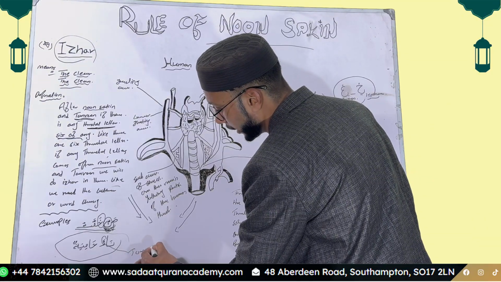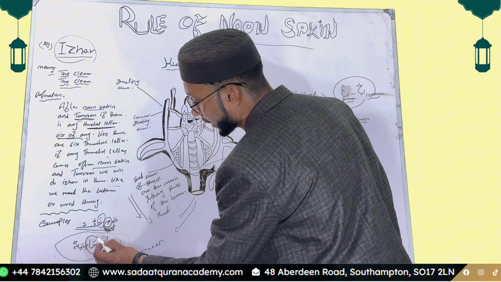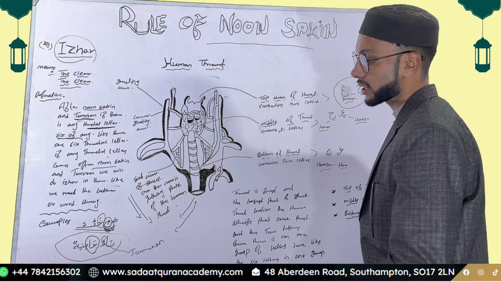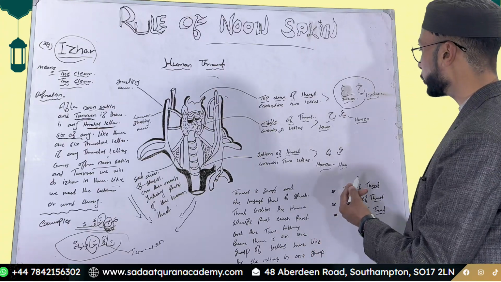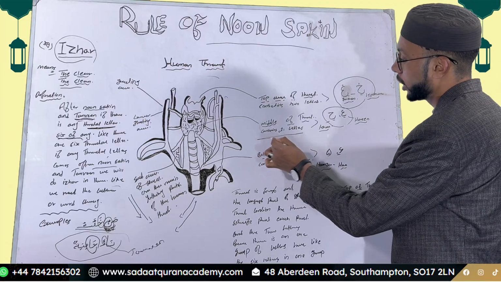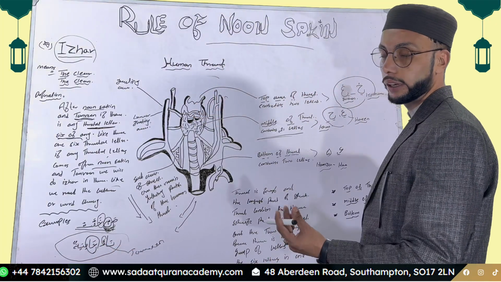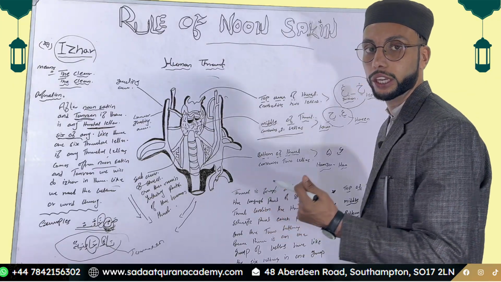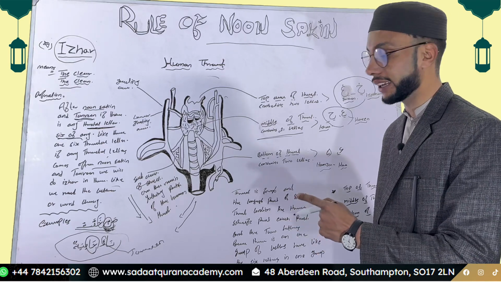After tanween, another throat letter comes in its exact position. Here the letter coming after tanween is a throat letter, the light ha. I told you light ha and ain are pronounced using the middle of the throat. Here is narun hamiyah. We have to stop minimally on the ra letter. We cannot compress the sound here. If we compress the sound, it means we are making an incorrect pronunciation.